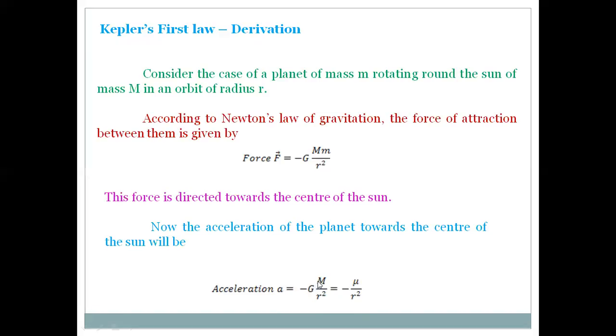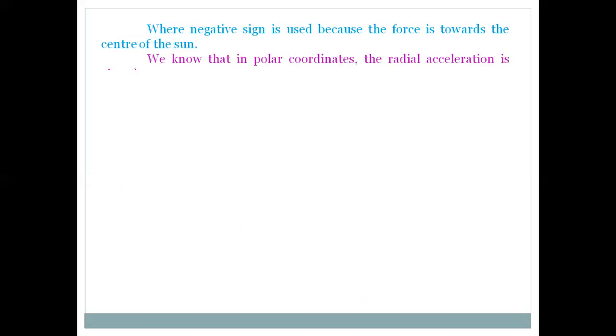Let us consider capital G M is equal to mu, that is one more constant. Then acceleration a is equal to minus mu by r square. This may be useful in deriving the next problem. And of course, the negative sign is used because the force is towards the center of the sun.